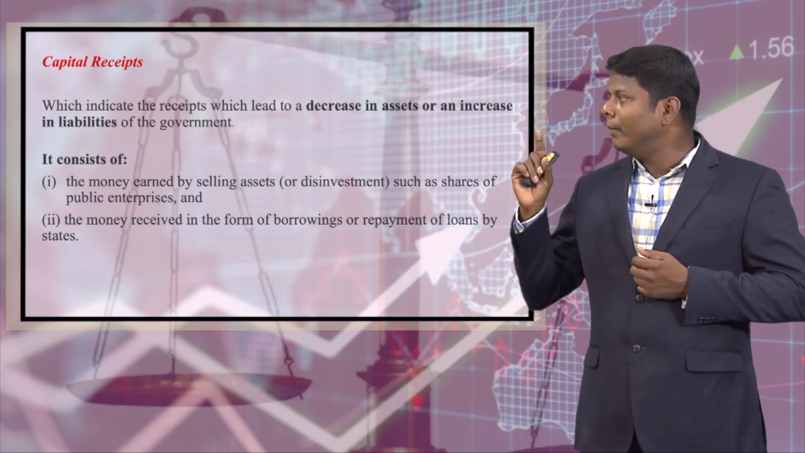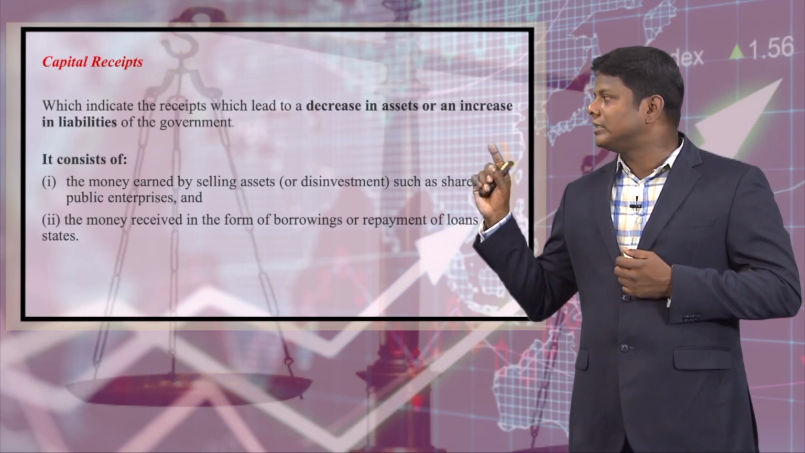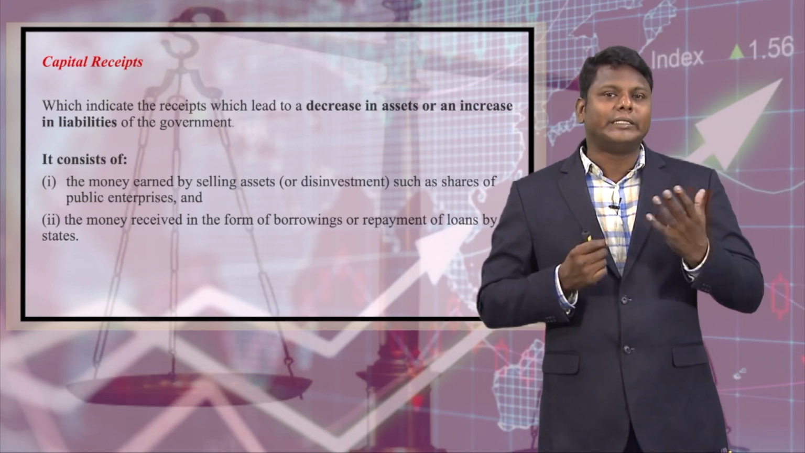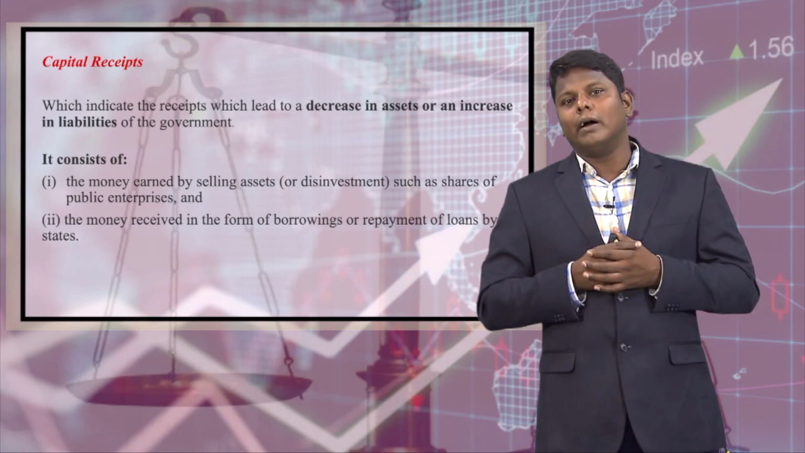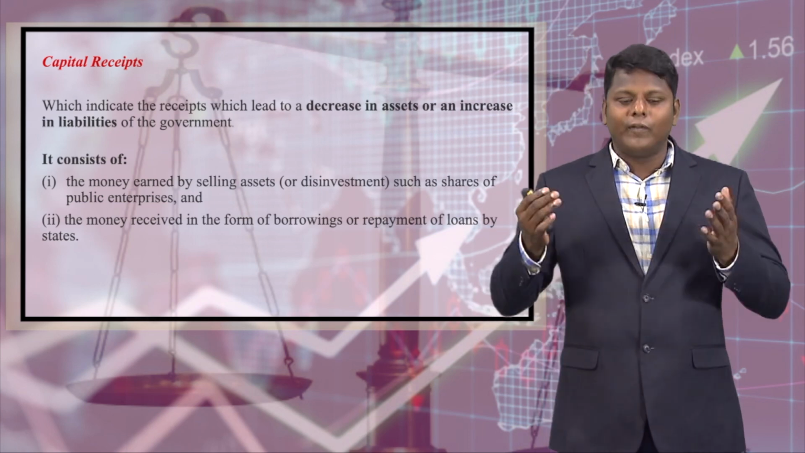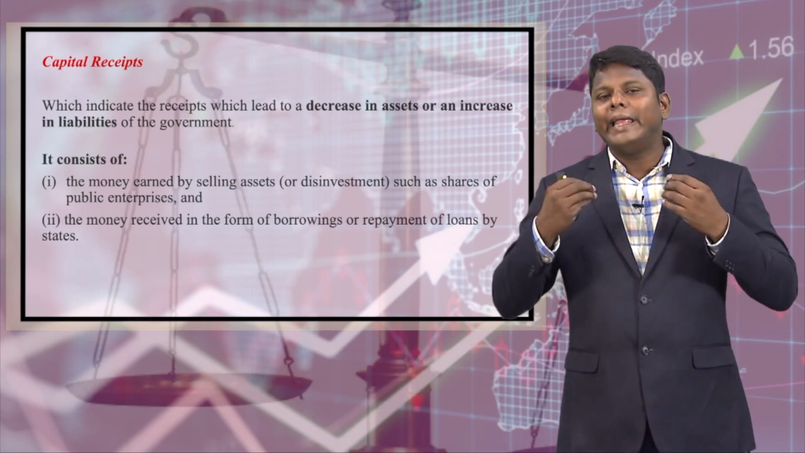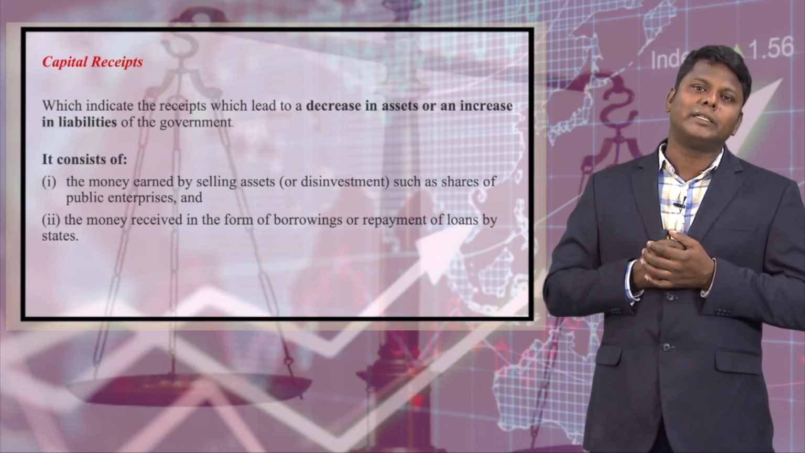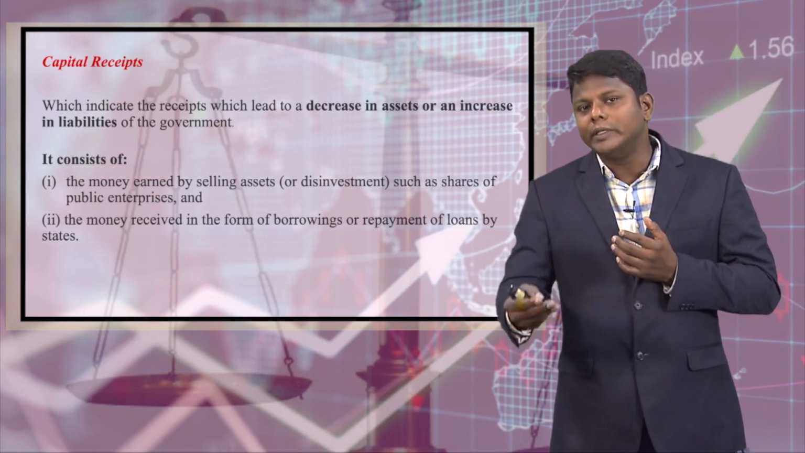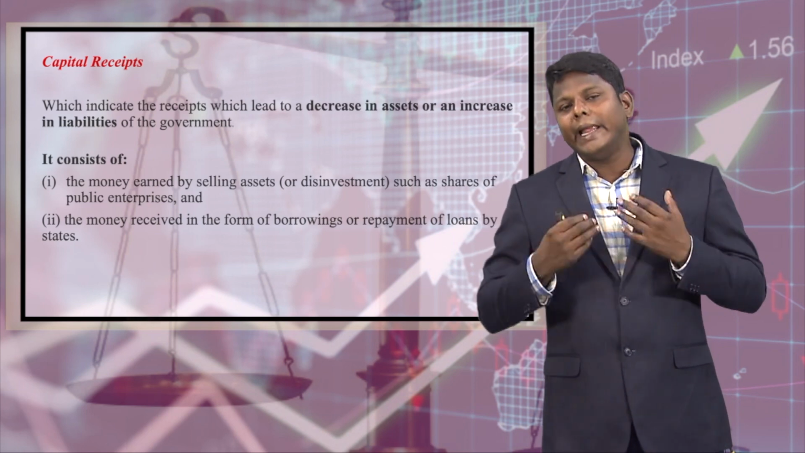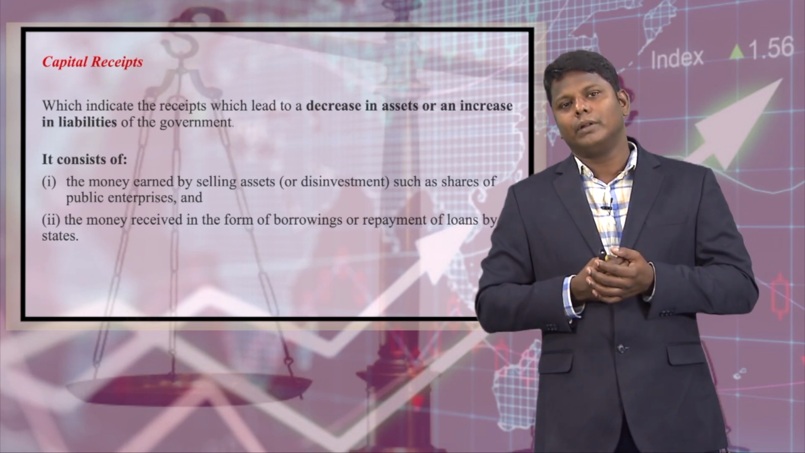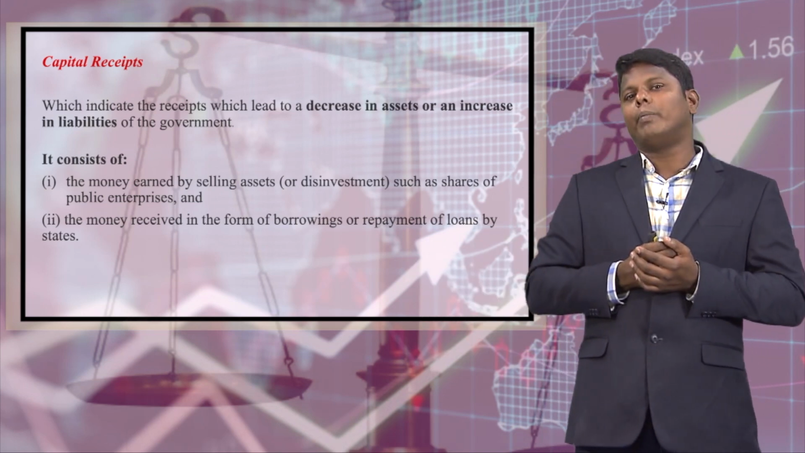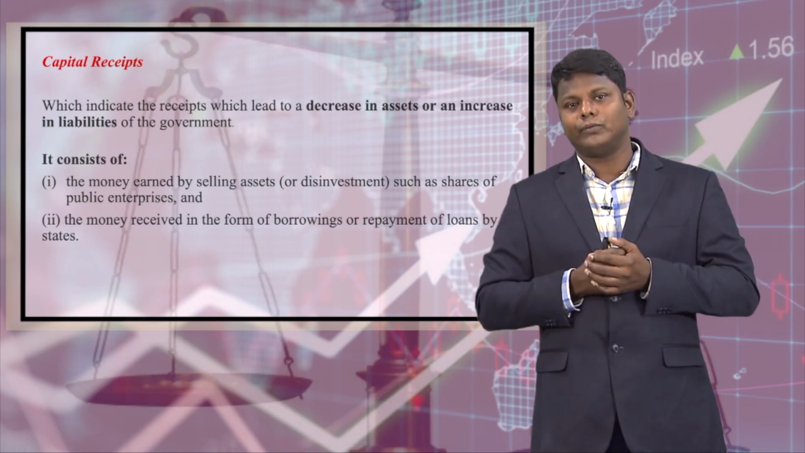First is the money earned by selling assets, that is called disinvestment. What is disinvestment? Let us say the government is not able to run a public sector enterprise because it is considered a sick enterprise which is not able to make any profit. They will try to sell this enterprise to the hands of private. That is called disinvestment. Let us say Air India.